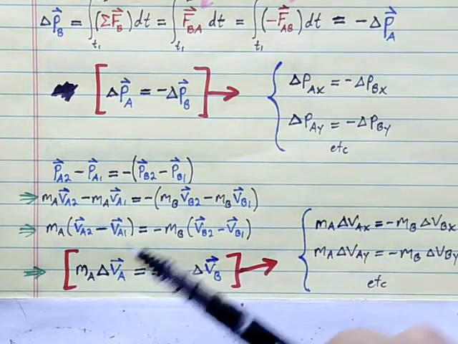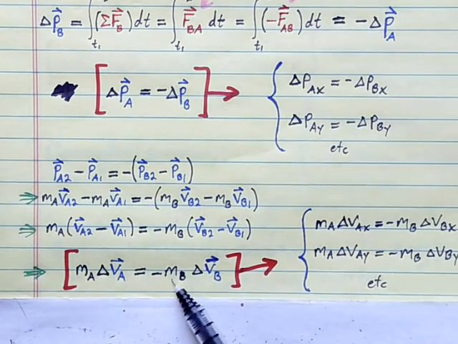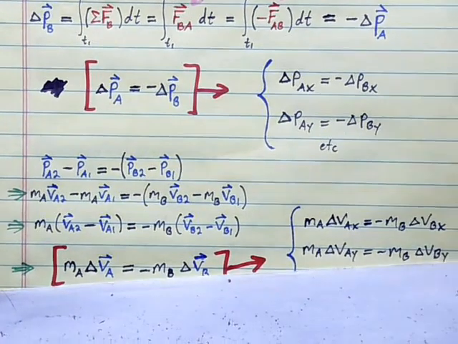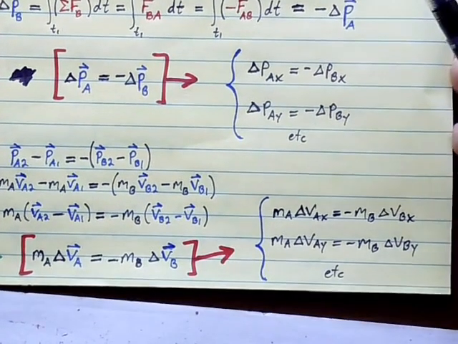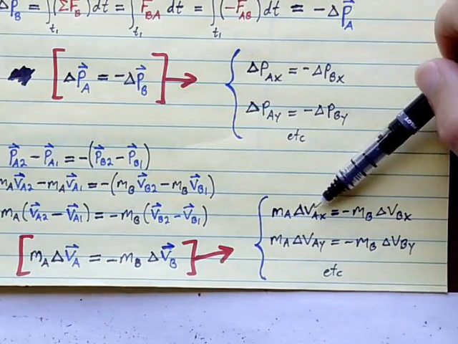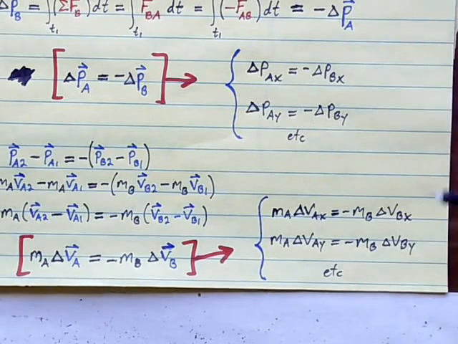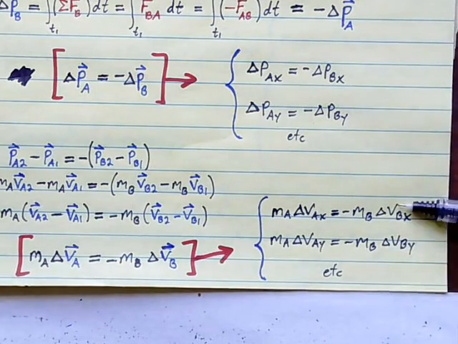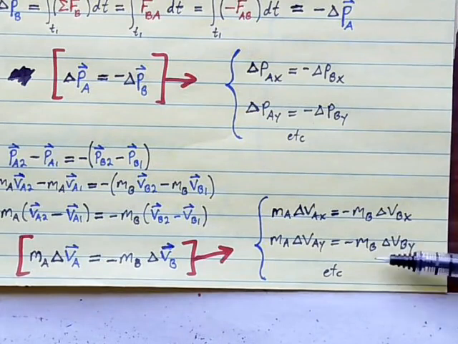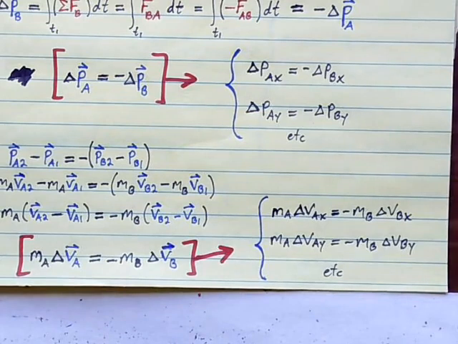We could say that mass A times the change in velocity A equals the opposite of mass B times the change in velocity B. And it's a vector equation, so really we'd express it as a separate equation for each of the x, y, and z directions. MA times delta VAX equals the opposite of MB times delta VBX, and a separate equation for the y direction. You must not mix up x and y or combine x and y. They are separately conserved, each in their own separate equation.